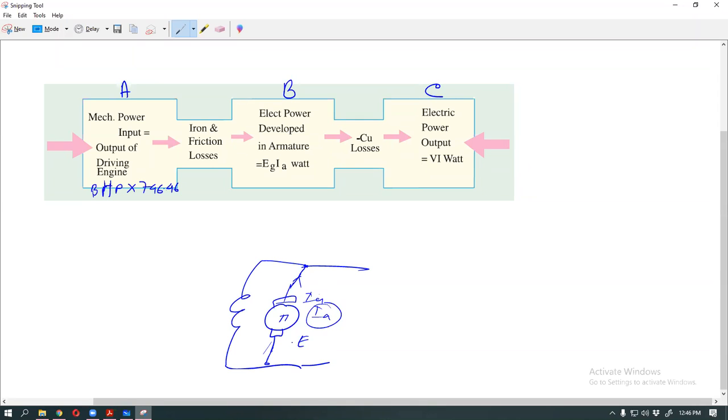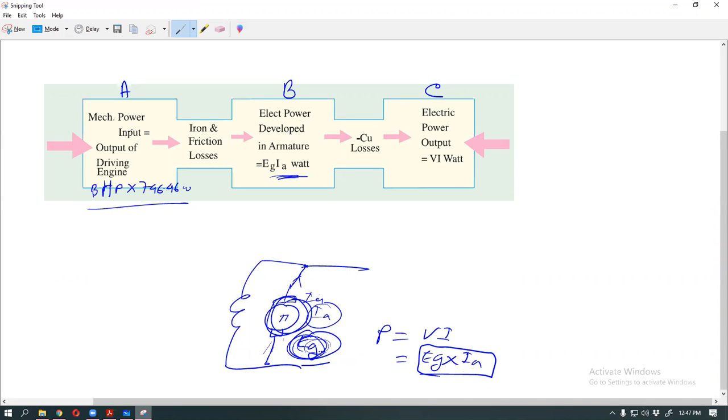This voltage is EG, the developed voltage, the generated voltage. For the armature part, power P is equal to VI, where V means EG, the generated voltage, into the armature current. This is called armature power, the electric power developed in armature. This part is EG times Ia, in watts.